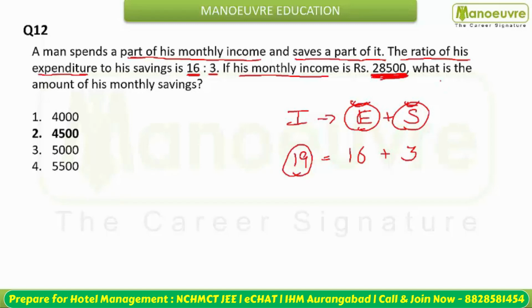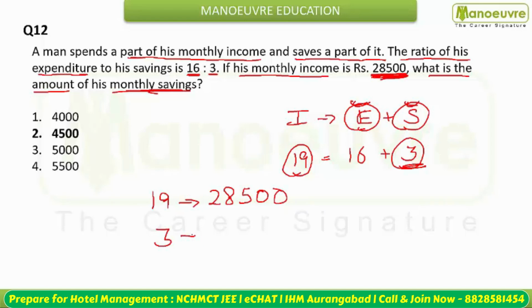And what is asked of you? You have to answer what is the amount of his monthly savings. Savings is how much? That is 3. You are given 19 is 28,500, and you have to tell me what is the value of 3. So what are you going to do? Apply the unitary method. This is going to be divided by 19 and multiplied by 3.